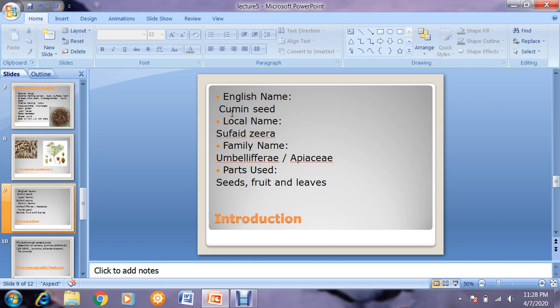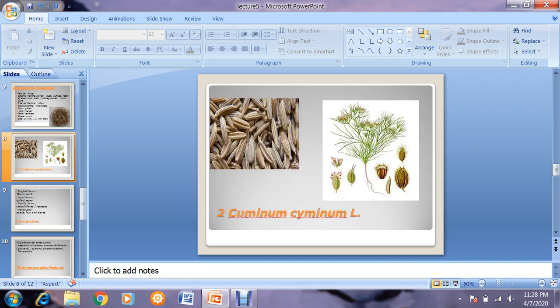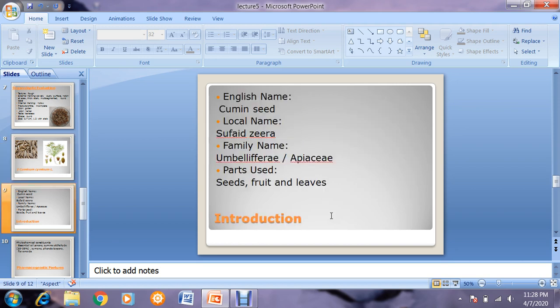Black cumin seed is Nigella sativa, Kalonji, while only the black cumin fruit are the Cuminum nigrum, Kala Zira, and this is the cumin seed. You must not be confused. You have already read about it. Another plant is known as Cuminum nigrum, that is Kala Zira. This is Cuminum cyminum, Safed Zira. Belong to the family Umbelliferae or Apiaceae, and its seed, fruit and leaves are used.